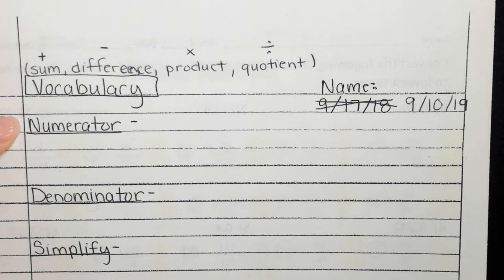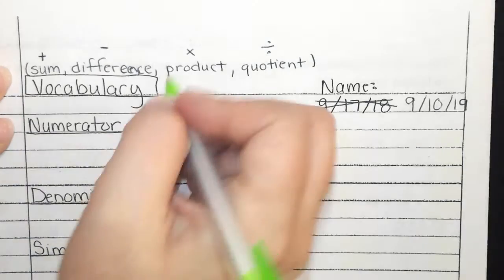One of them being numerator, which is a part of a fraction. Which part of the fraction is the numerator, Kayla? The top part.